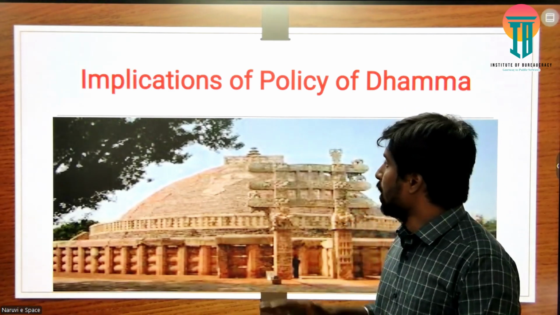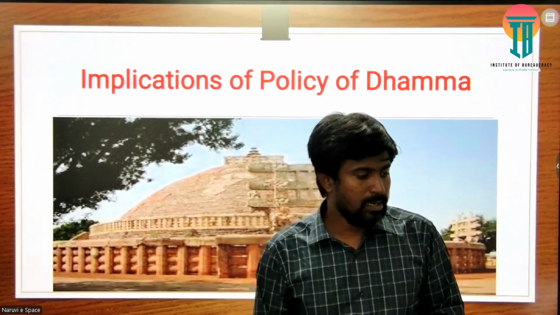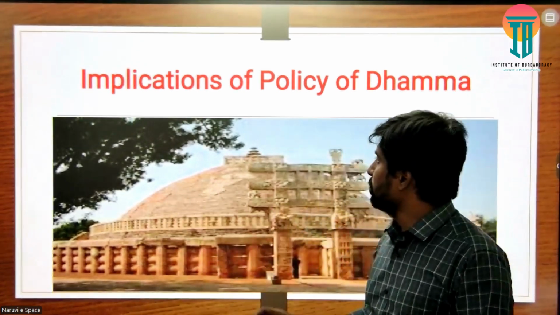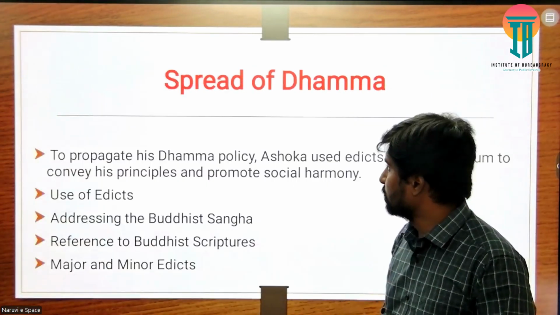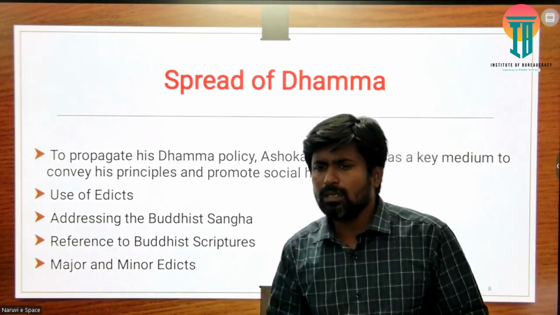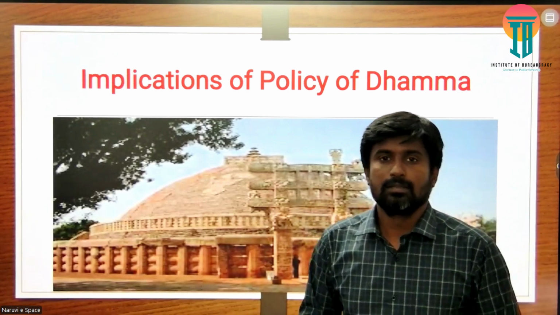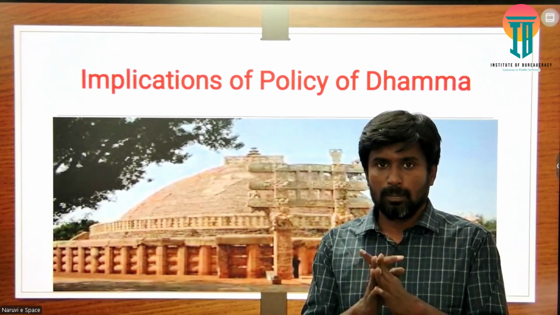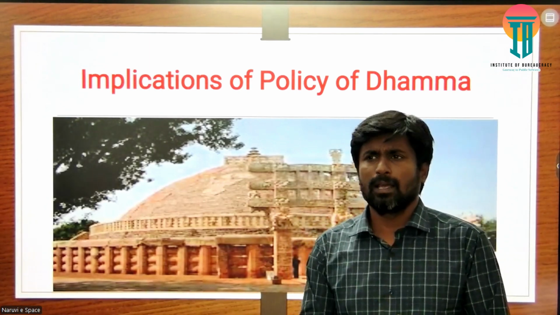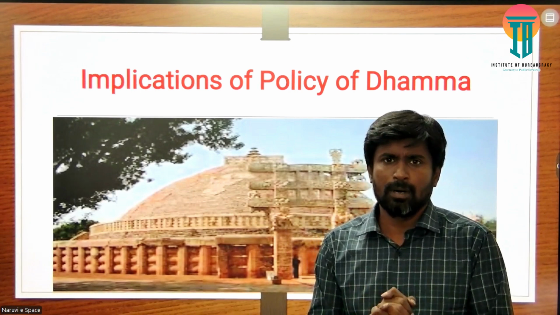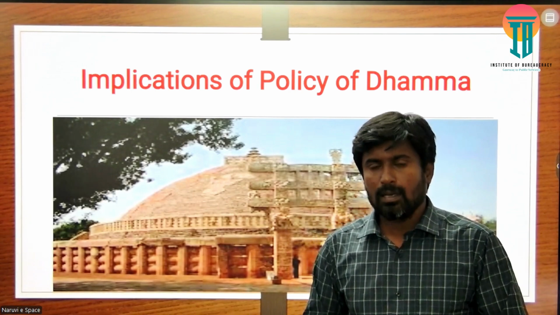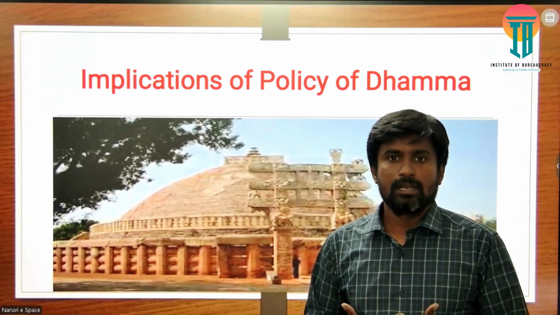So what major impacts can we look at here? Let us look at some of the major implications of the policy of Dhamma. The historian Romila Thapar, in her work on Ashoka and his empire, explains how this policy of Dhamma plays a very important part. The empire was cosmopolitan in nature.